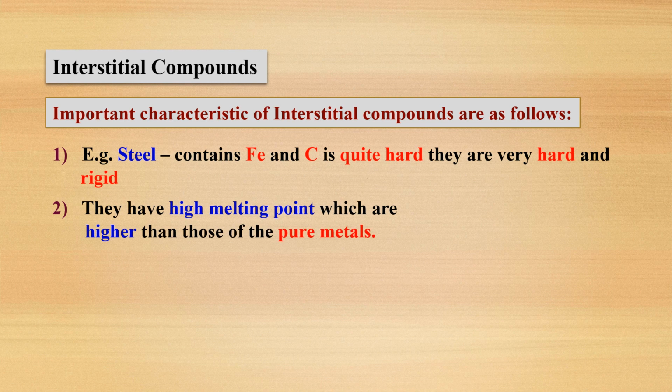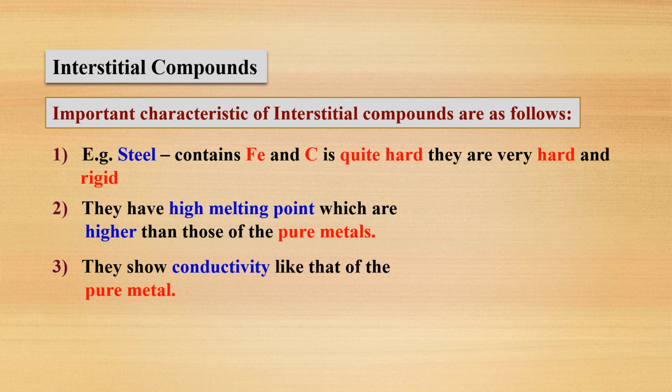Steel's melting point is higher than that of iron. Next, they show conductivity like that of the pure metal; steel also shows conductivity like iron. They are also chemically inert.